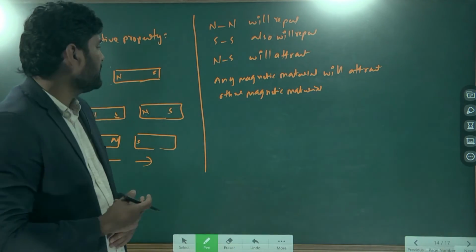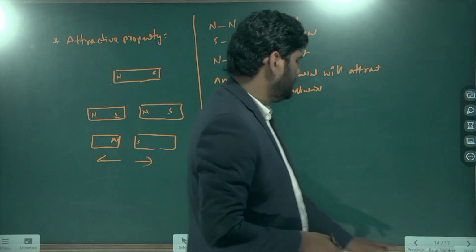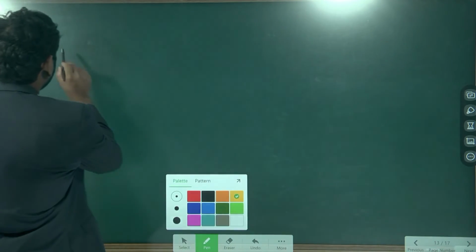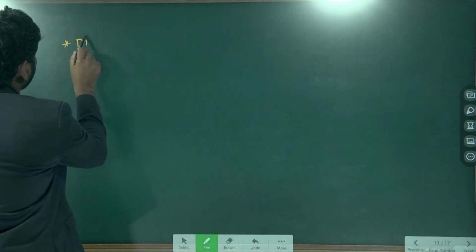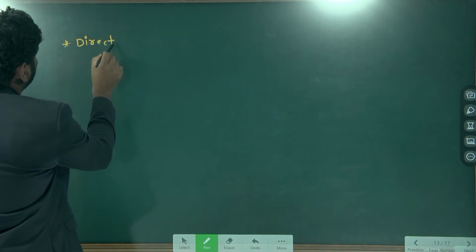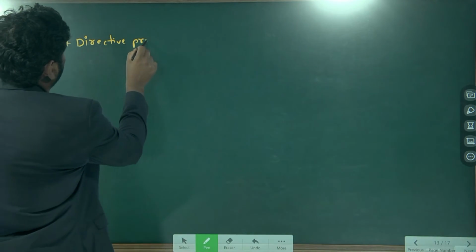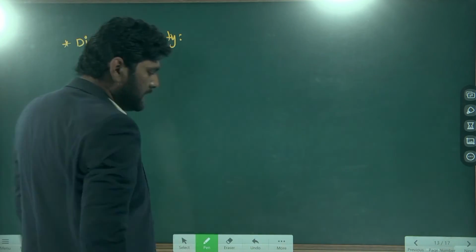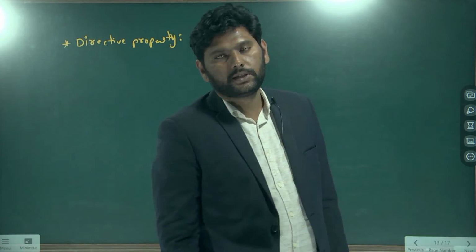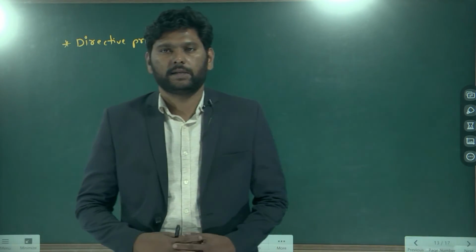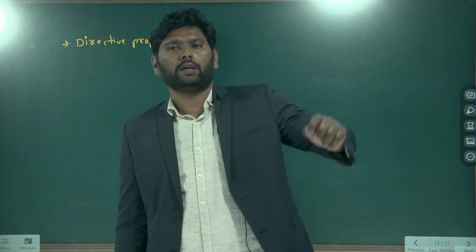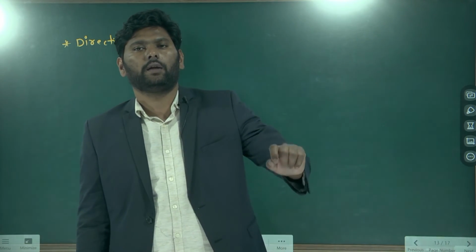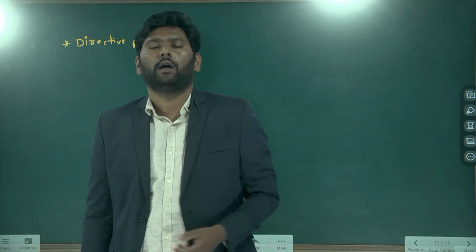Next, directive property. Let's go for the directive property. Better write down directive property. Already this directive property we have discussed. The directive property is nothing but if you suspend any magnetic material into the air, it always shows the north-south pole of the earth magnet.